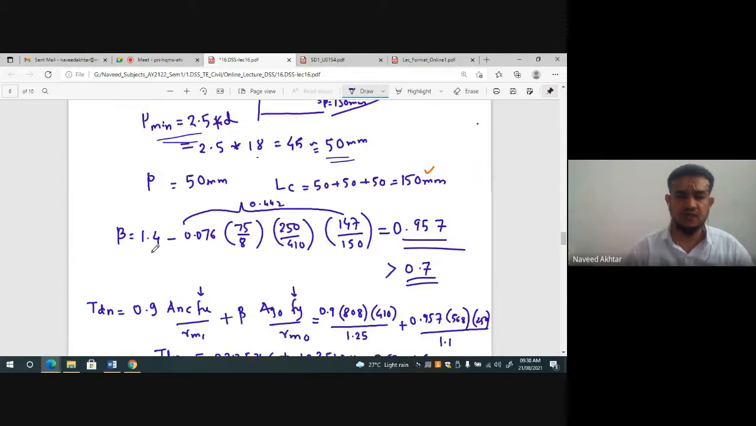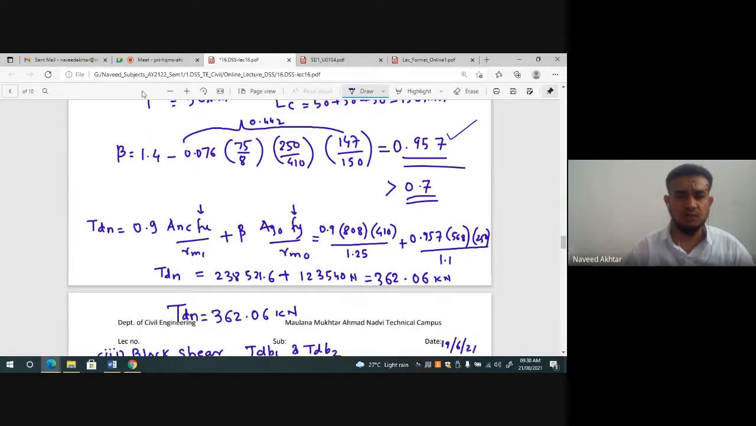So beta is 1.4 minus 0.076 into 75 by 8, into Fy upon Fu, and then bs upon Lc. The beta value is coming to 0.957, which is less than 1.4 and greater than 0.7, so it is okay. So we will put this value.